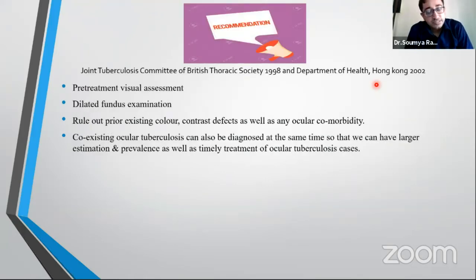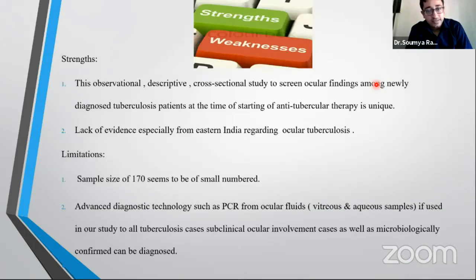There have been several recommendations from several societies to diagnose ocular tuberculosis early, so that we can have pre-treatment visual assessments of tuberculosis patients and dilated fundus examination, so that we can pick them up and treat them early. The strength of our study is that the study is unique in nature, in that we perform active screening of all the tuberculosis patients.